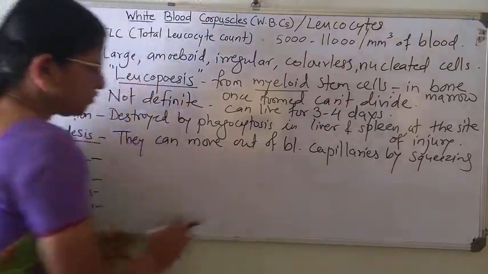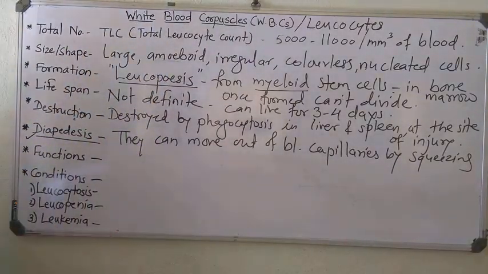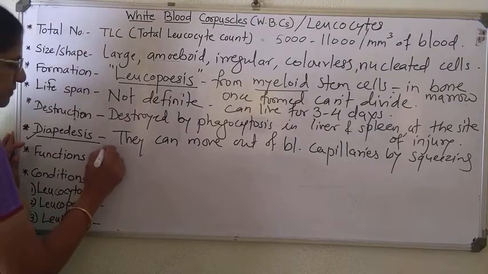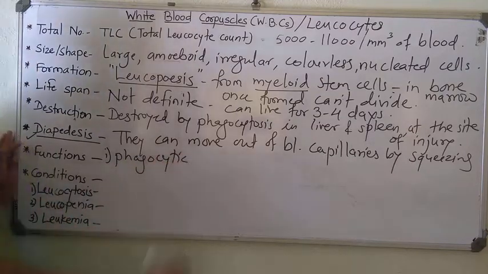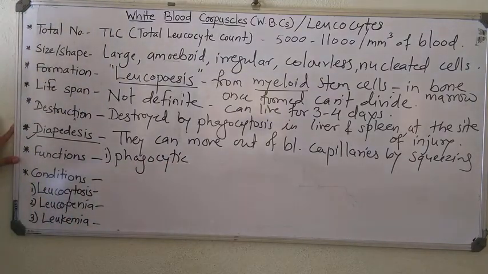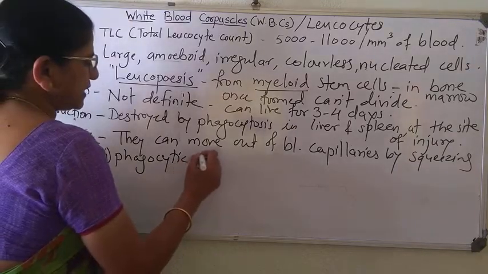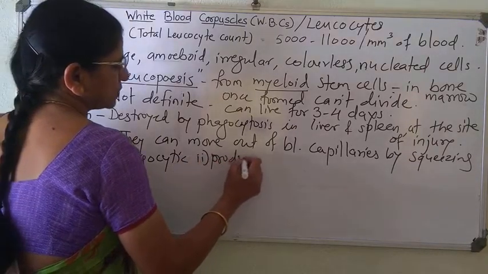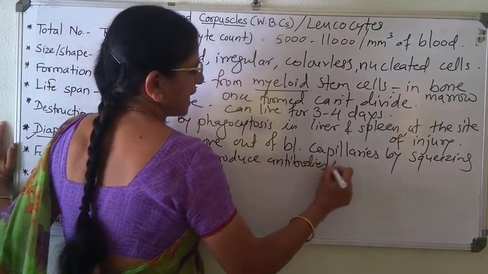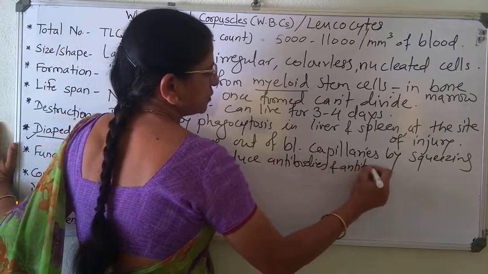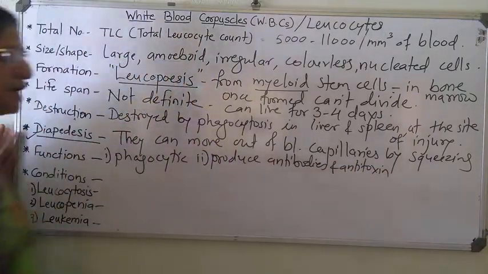Now, functions. Functions are many, like phagocytic function. Phagocytic function means they help in defense mechanism for protection. Second, produce antibodies and antitoxins, which are most important in our immunity.